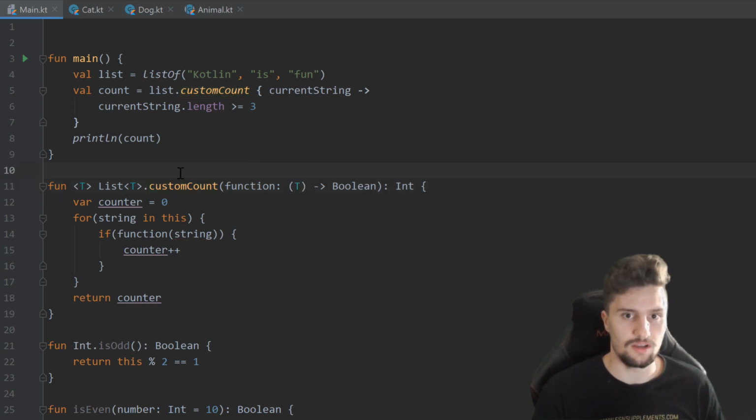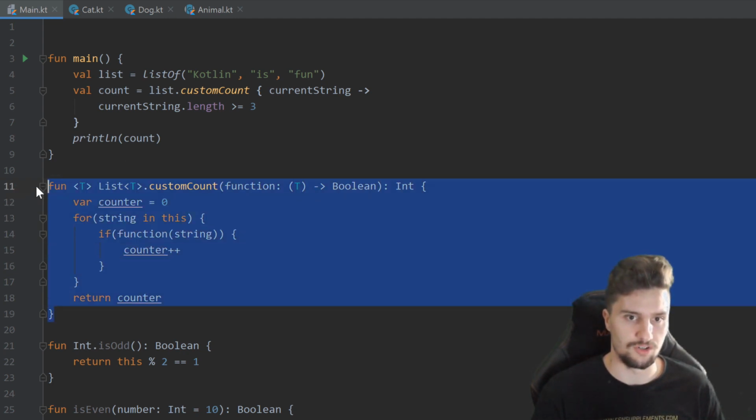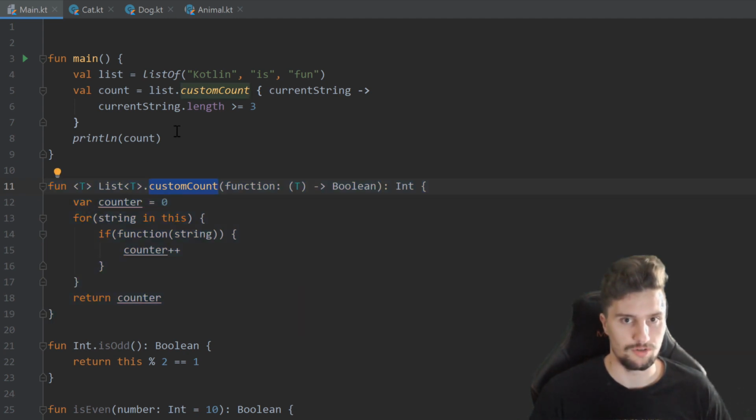So we just call this function here. We extend a list of type T, so just a list of any type, and then we have access to that type in this function. So this would now also allow us to call this custom count function on a list of integers, on a list of characters, of floats, of whatever. And that is of course what we want to be able to do. We want to be able to call this on any type, because the type doesn't matter if we want to count the amount of elements we have in a list.